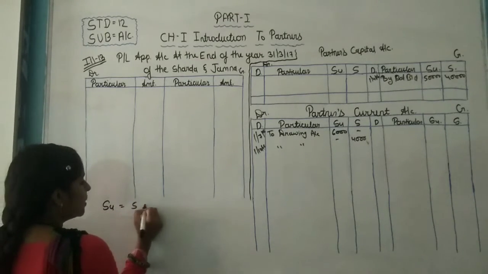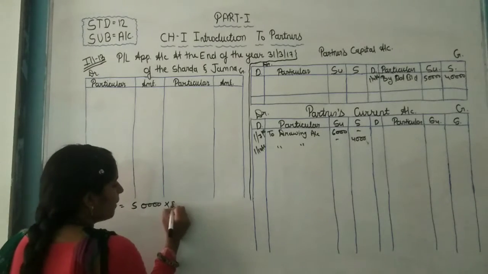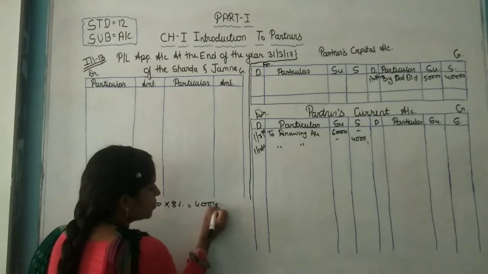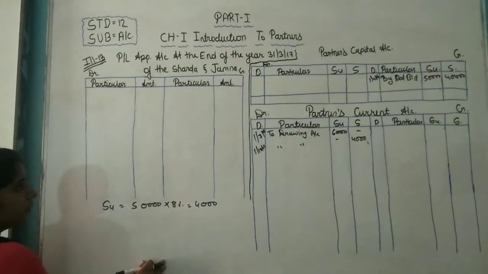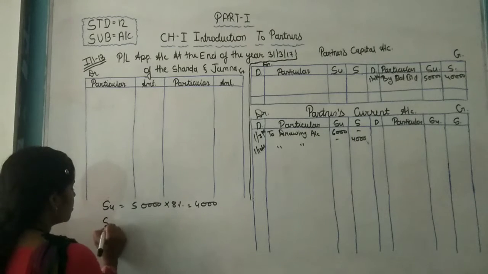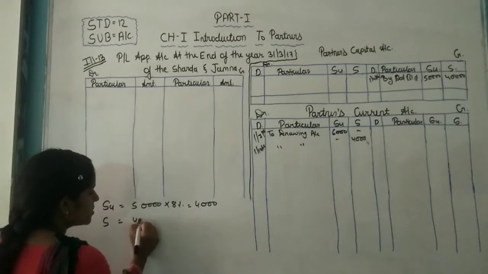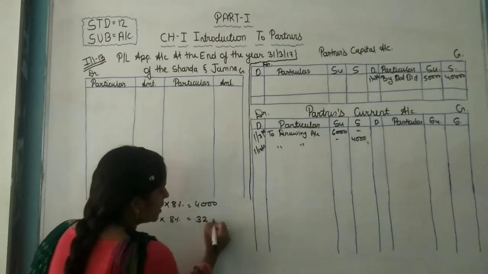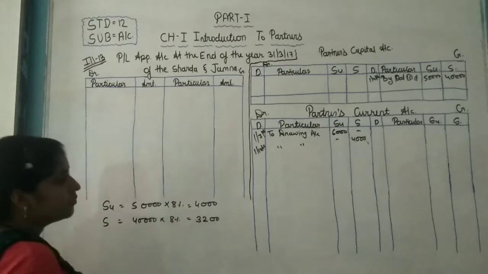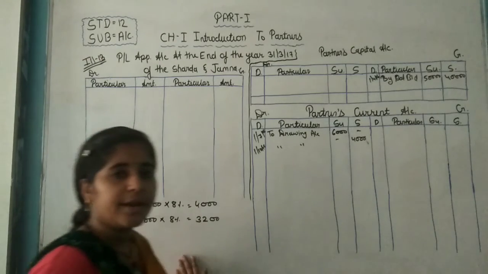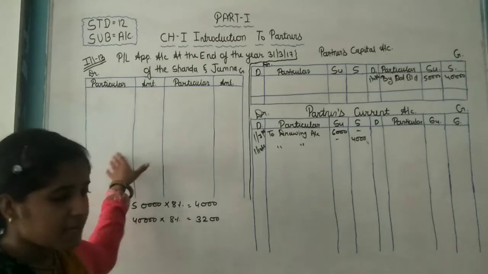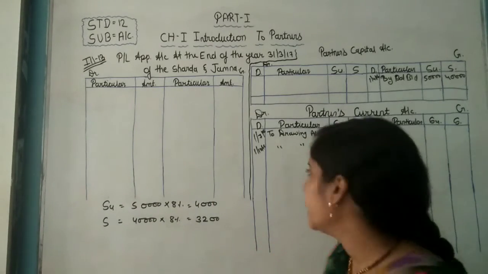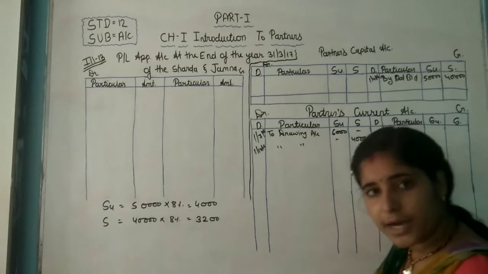Sudhanshu: 50,000 multiplied by 8% is 4,000 interest on capital. Sarvesh: 40,000 multiplied by 8% is 3,200 interest on capital. It is an income for the partner and an expense for the business, and since it is not permanent, we write it in the partners' current account.